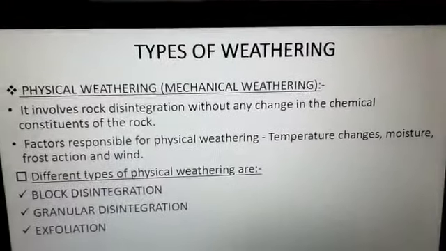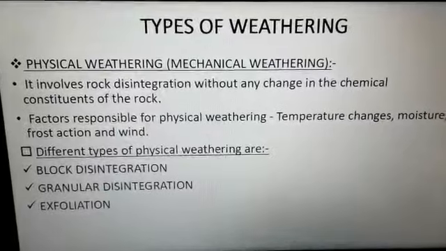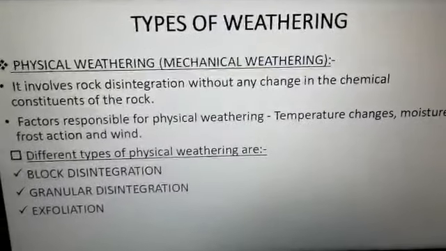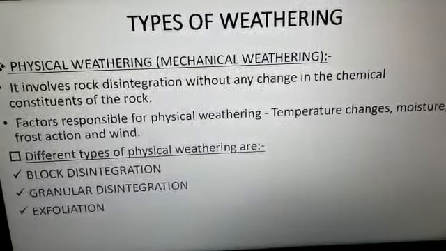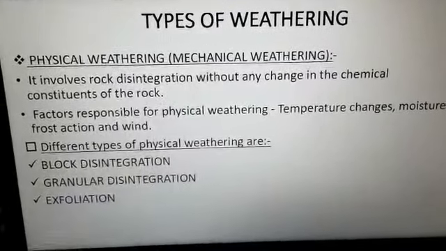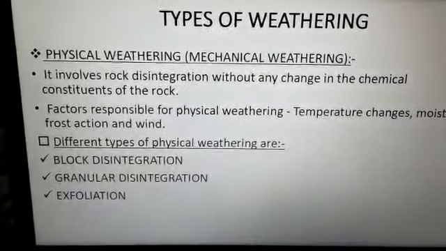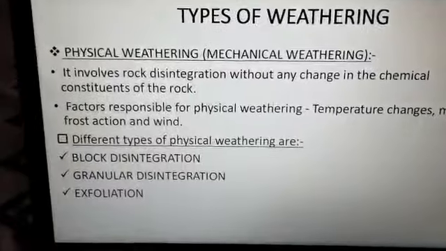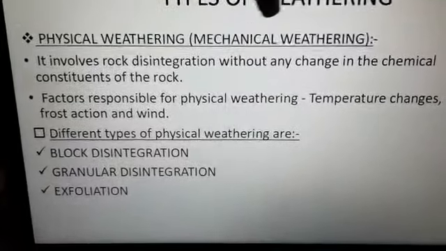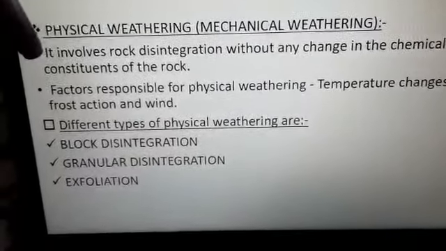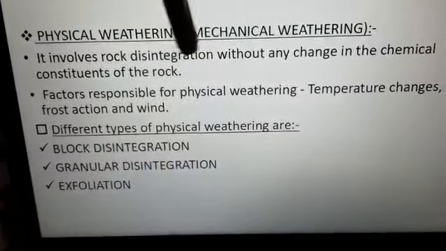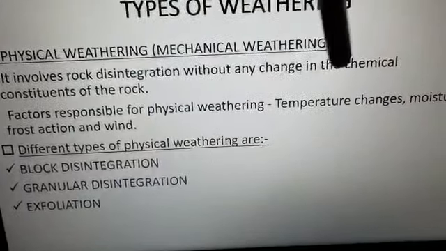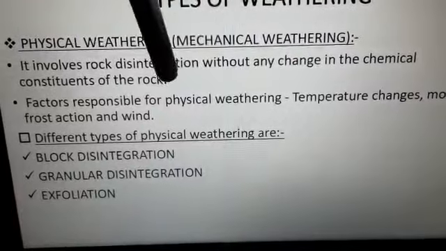Now let us discuss the types of weathering. The different types of weathering are physical weathering, chemical weathering and biological weathering. We will discuss it one by one. Starting with the physical weathering, it is also known as mechanical weathering. It involves rock disintegration without any change in the chemical constituents of the rocks.